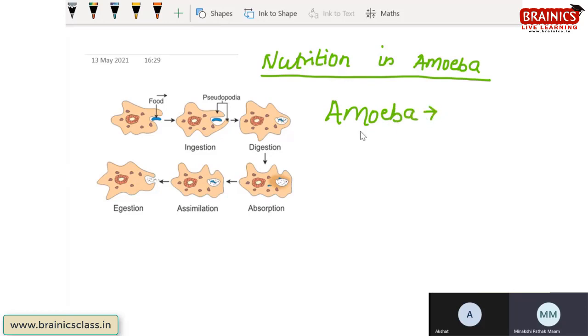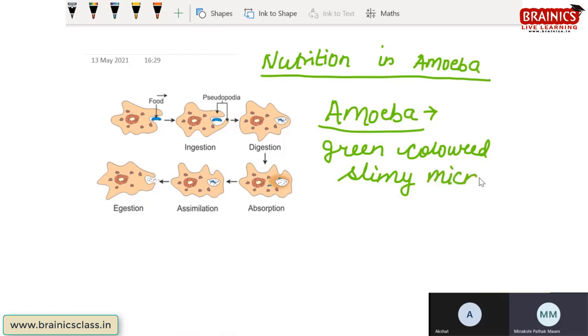Amoeba is a green colored slimy substance, a slimy microorganism.